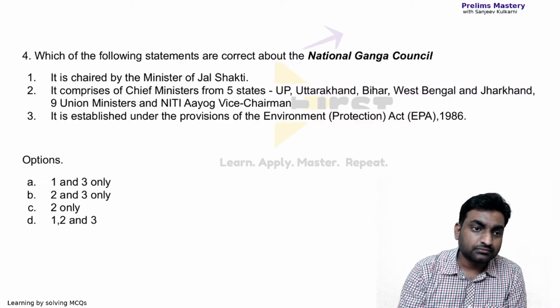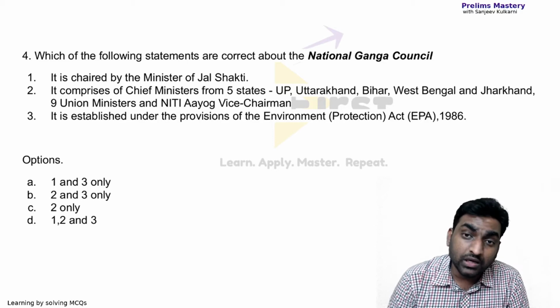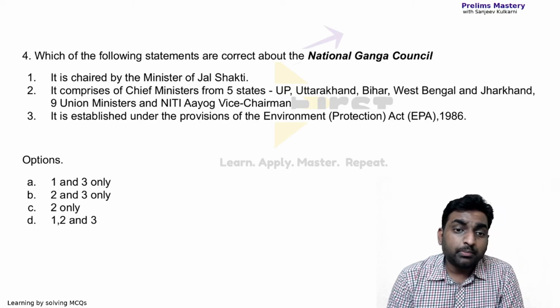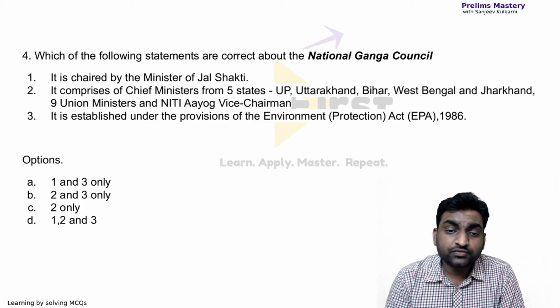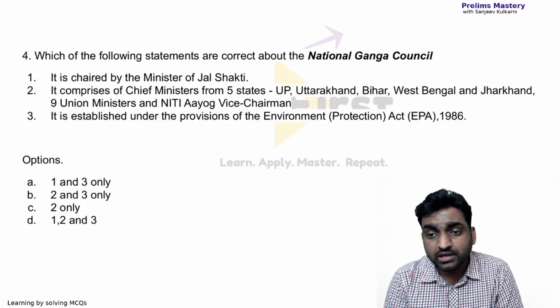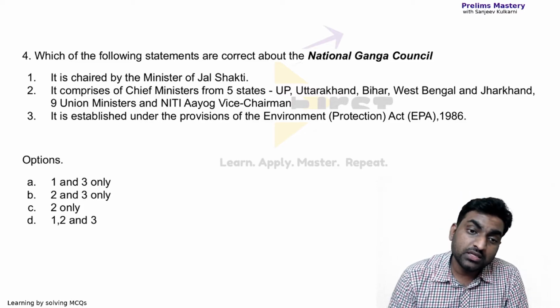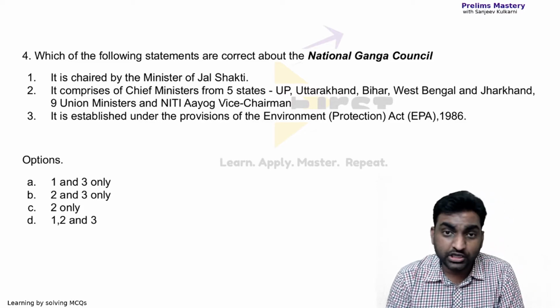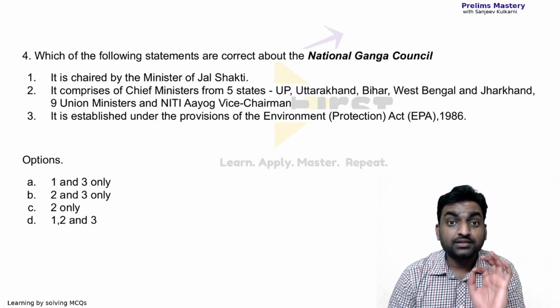The next one. Which of the following statements are correct about the National Ganga Council? It is chaired by the Minister of Jal Shakti. It comprises chief ministers from 5 states, UP, Uttarakhand, Bihar, West Bengal and Jharkhand, and 9 union ministers and a Niti Aayog vice chairman. So this is the composition of the National Ganga Council as per this statement.